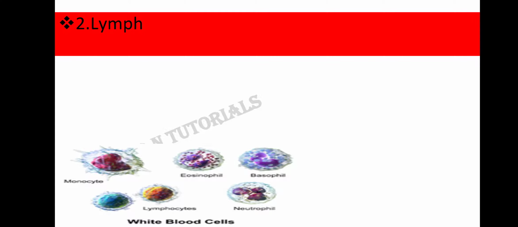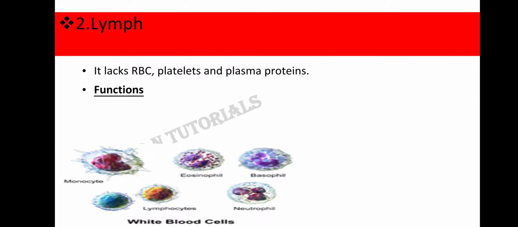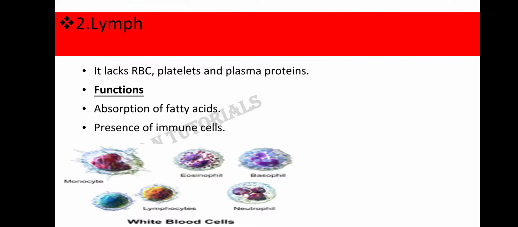The second fluid connective tissue is the lymph. Lymph lacks RBC, platelets and certain plasma proteins. So what is left in lymph now? It's only WBC. The functions of lymph are, it helps in absorption of fatty acids, right? And it has presence of immune cells. So it also provides immunity to our body.